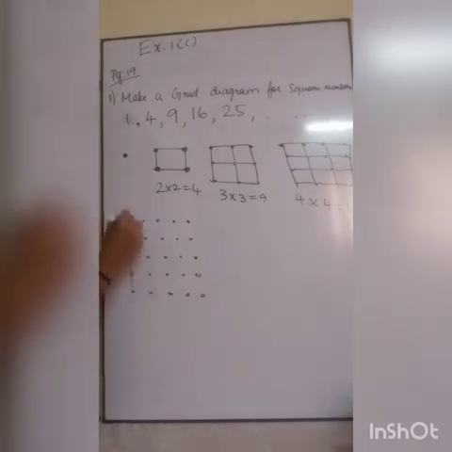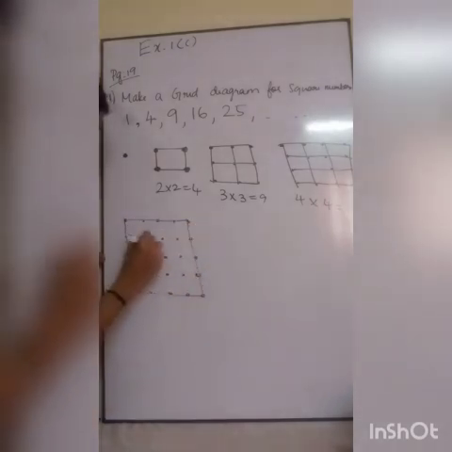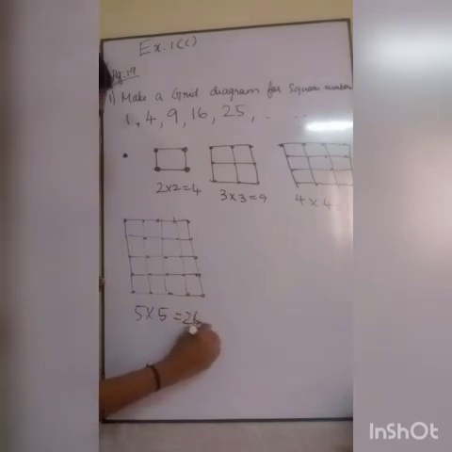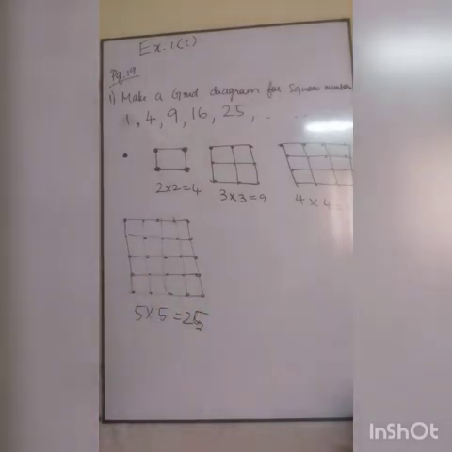So this is the grid diagram, as if we are drawing a rangoli. We put a dot and we draw the grids. This is the grid diagram for 5 fives are 25. This is how you can draw for every square number, but the diagram will be a little bit larger. That is the only thing in this.